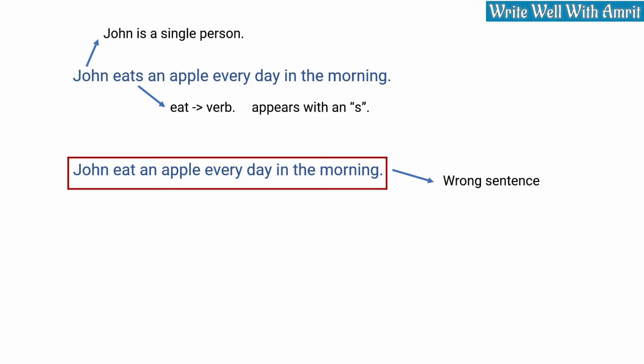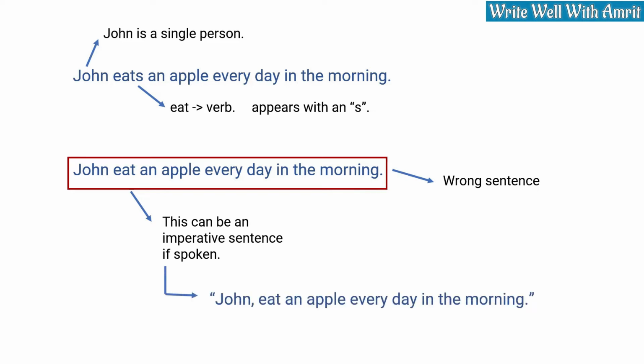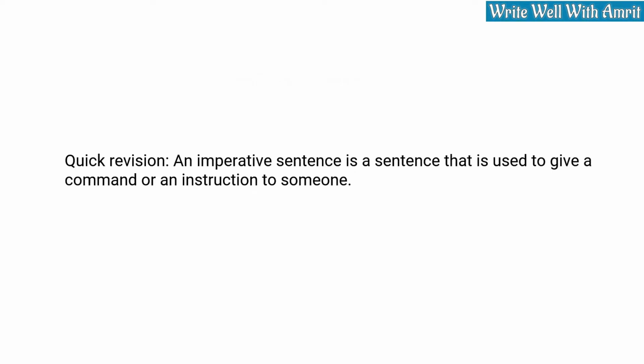On a related topic, if you use the above sentence, John eat an apple every day in the morning, this is an imperative sentence if someone is telling John to eat an apple every day in the morning. Though there should be a comma after John. Something like, John, eat an apple every day in the morning. Quick revision. An imperative sentence is a sentence that is used to give a command or an instruction to someone.